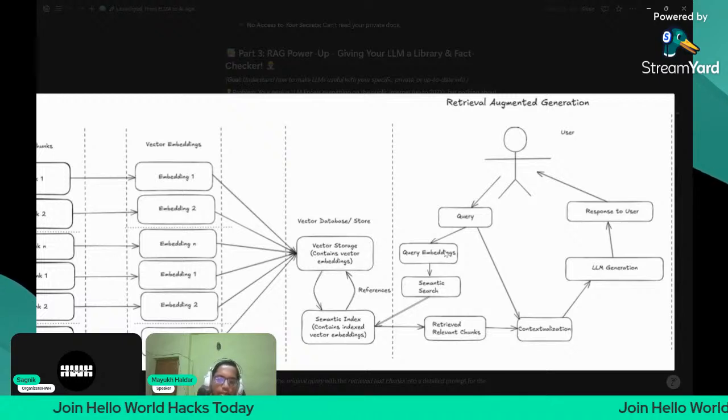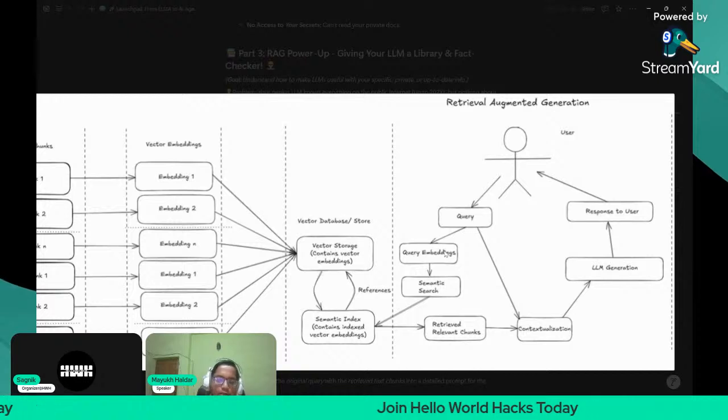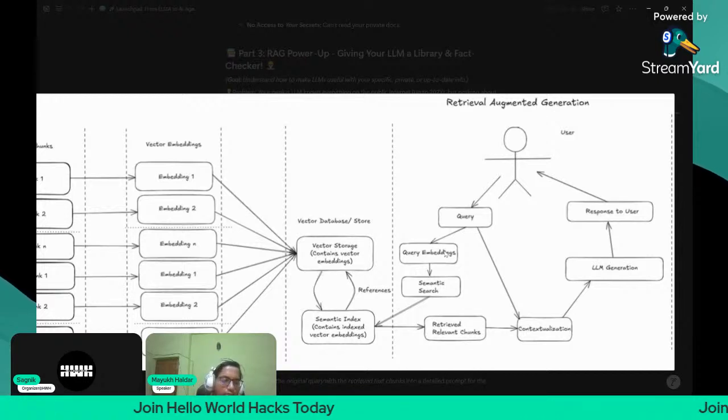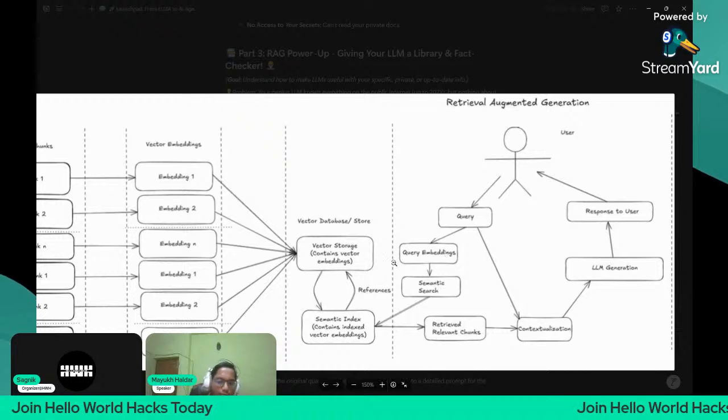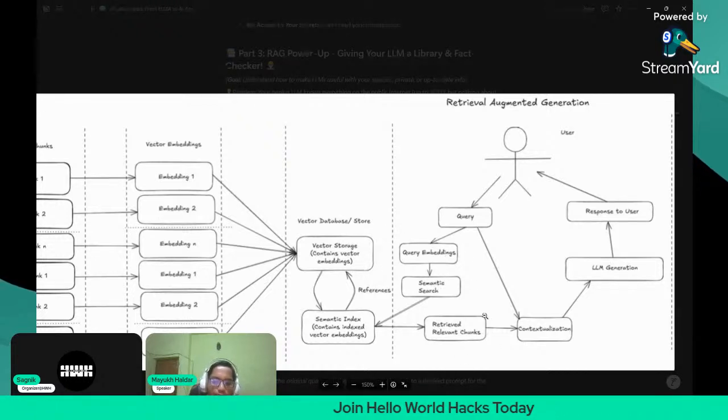That is the default of the database which you're using now. For ChromaDB, it is squared L2 norm. For other databases, like Pinecone, it can be cosine similarity also. I will show you all the formulas for ChromaDB also. Okay, don't worry. And then you retrieve the relevant chunks from the data set.